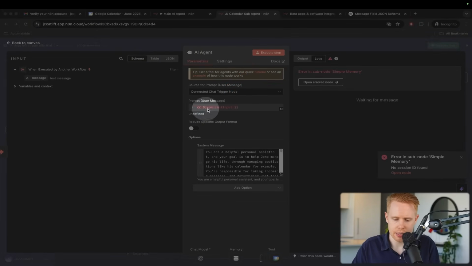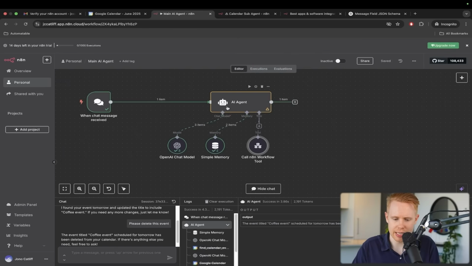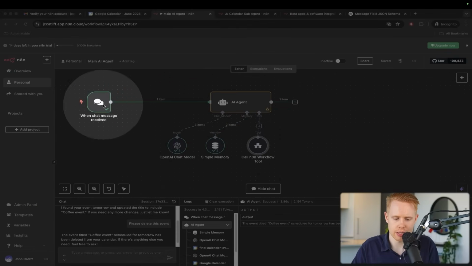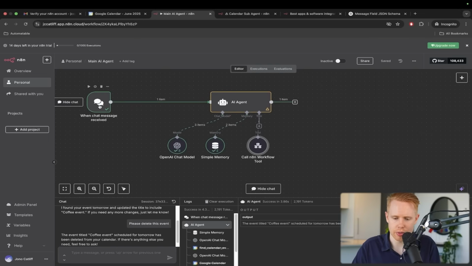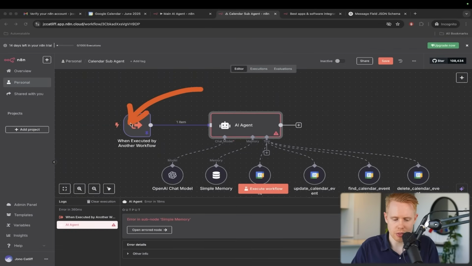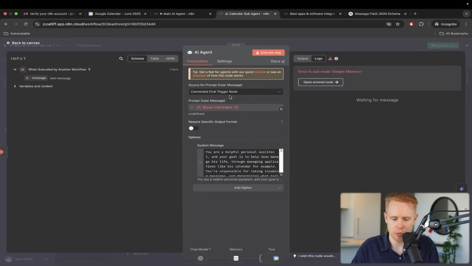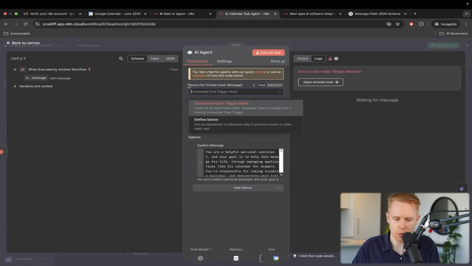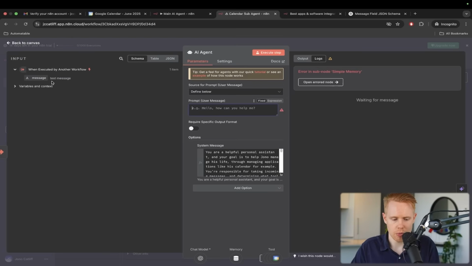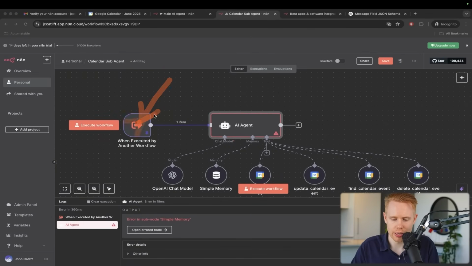That means that it's not receiving the correct message, because remember, originally we copied it from the main AI agent, and it was looking for this particular chat message here. That is no longer the case because it's receiving it from this input here. So what we want to do is change the source for the prompt. We're going to change it to define below. Now we drag this message over to the prompt, and now we're passing in the message from this first step here to the AI agent. So we're passing the message we received here into the AI agent.